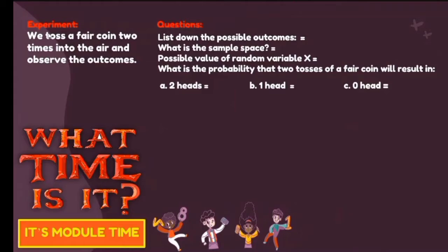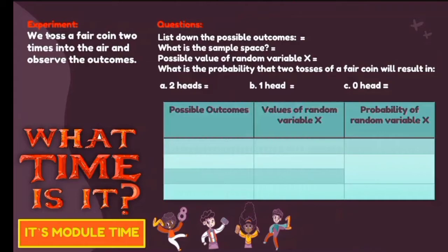To answer these types of problems, aside from our formula for probability, all you have to do is construct a table. Let's say for this table, you have the possible outcomes in the first column, followed by the values of the random variable x. We will count the number of heads based on the result of our experiment, and then you have the probability of the random variable x.